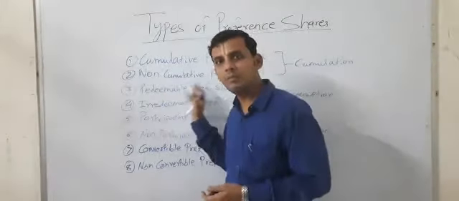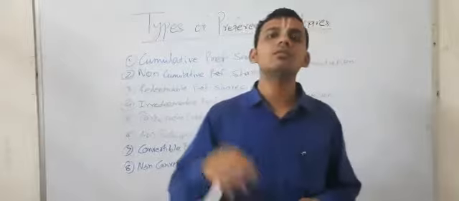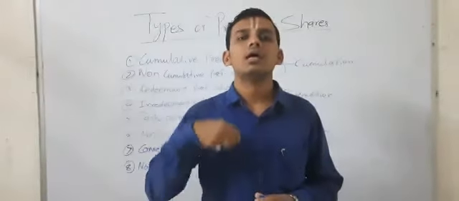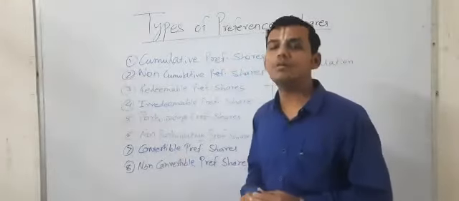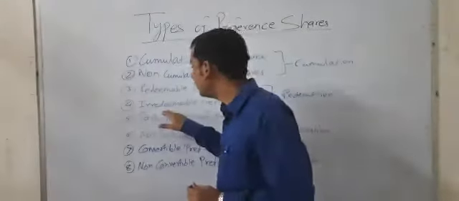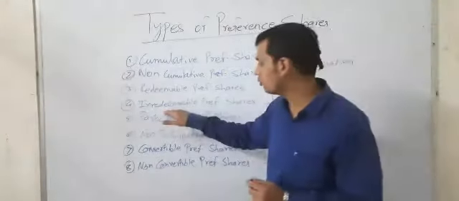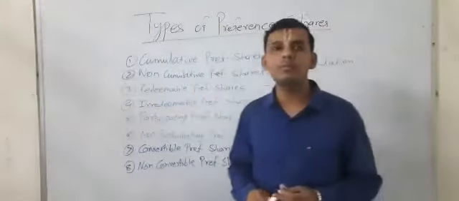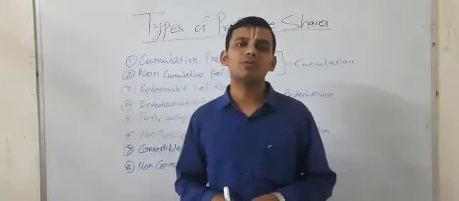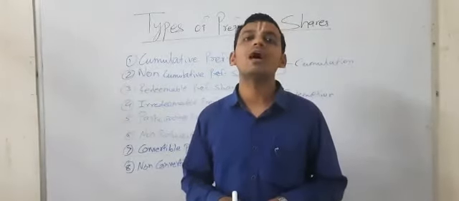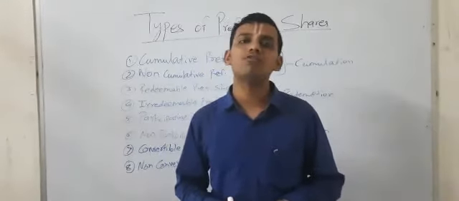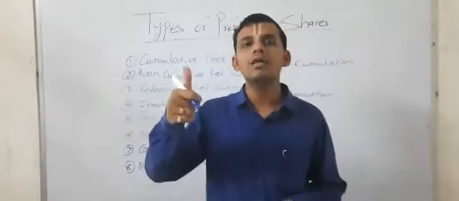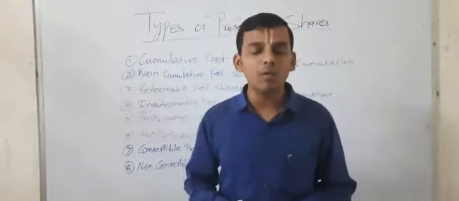In the case of redeemable preference share, the criterion is redemption, that is repaying the capital to the redeemable preference shareholder. Second type on the basis of redemption is irredeemable preference share. Irredeemable preference shares are those shares which are not redeemed at any point of time during the life of the company except liquidation or winding up of the business.